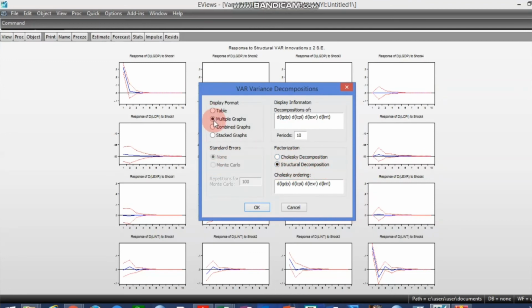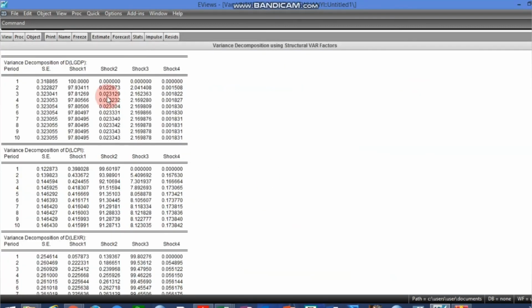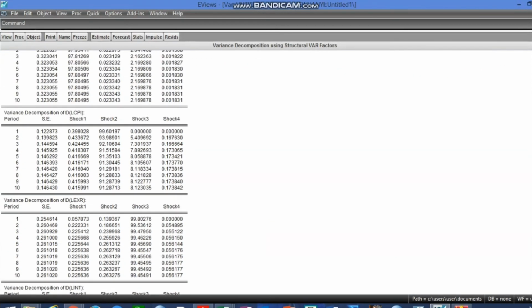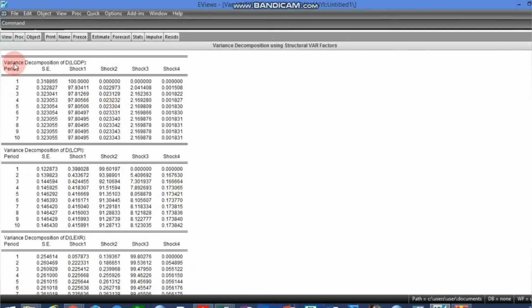For structural decomposition, normally we go for tables, sometimes we can also put it in graph form. So this is the result here. These are the results here, you can see that. Now any other thing, there's no more thing to note here.